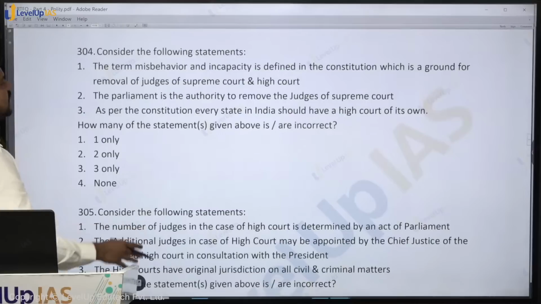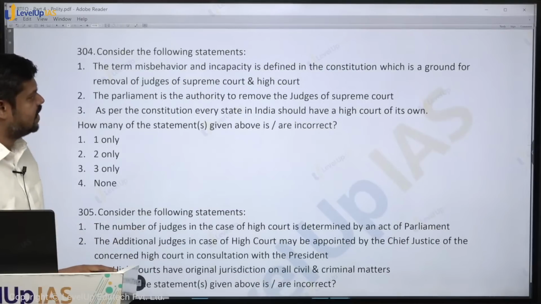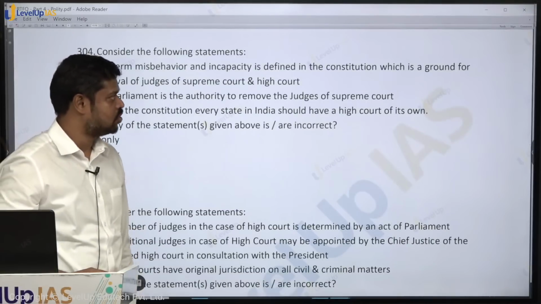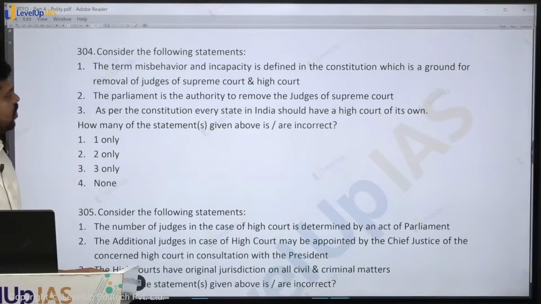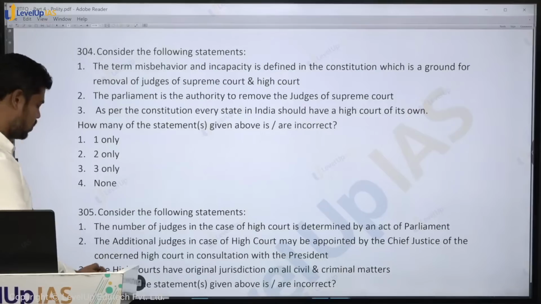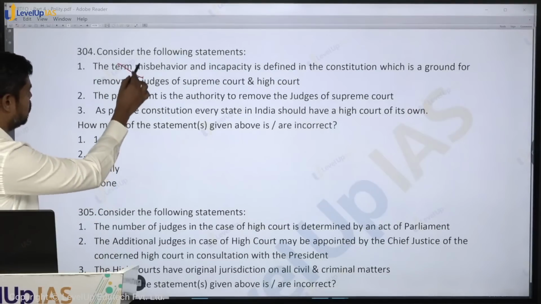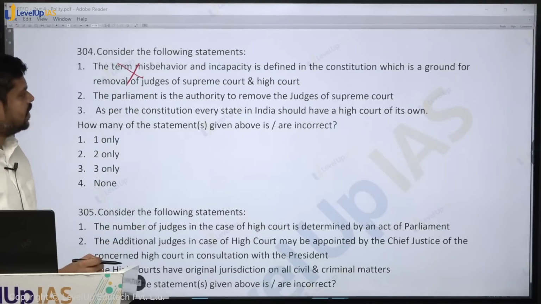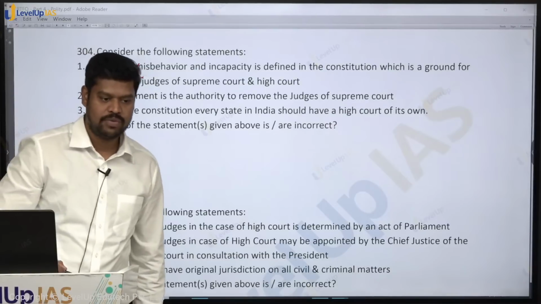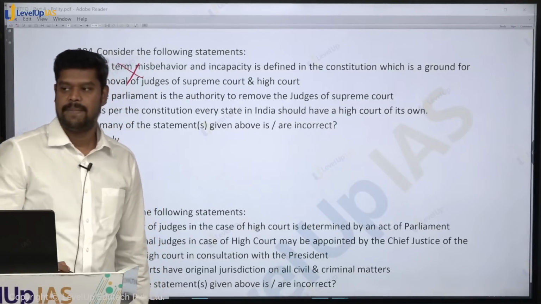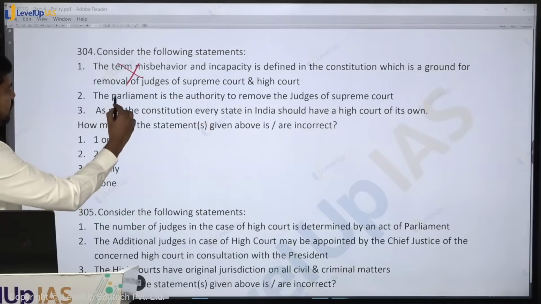Consider the following statements. The term misbehavior and incapacity is well defined in the Constitution, which is a ground for removal of the judges of the Supreme Court and High Court. Partially true, partially wrong. So, therefore, the statement is wrong. The Parliament is authority to remove the judges of the Supreme Court. Who is authority? The President of India, not the Parliament.